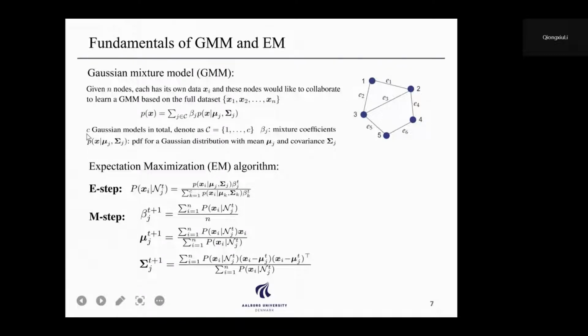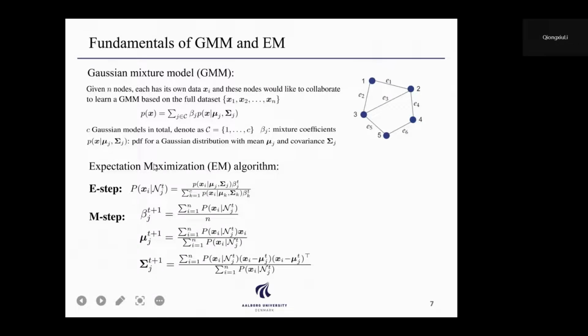Here C denotes the total number of Gaussian models, and beta J denotes the so-called mixture coefficient for model J. This term denotes the PDF for the Gaussian distribution with mean mu and covariance sigma.